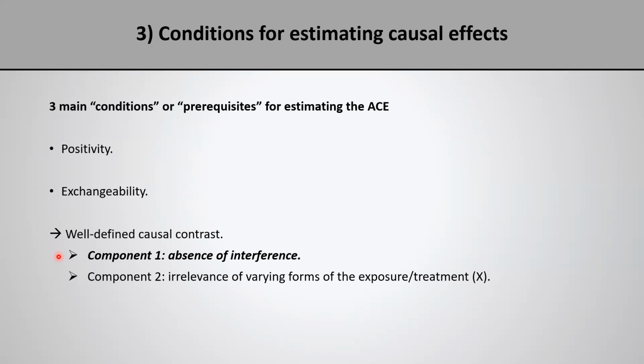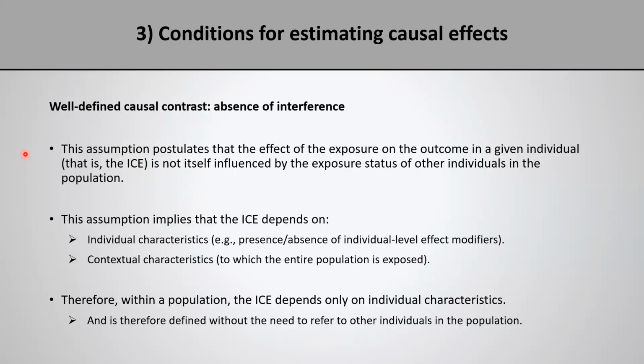Today's video is about component one, absence of interference. So what does absence of interference mean? This assumption essentially postulates that the effect of the exposure on the outcome in a given individual is not itself influenced by the exposure status of other individuals in the population.